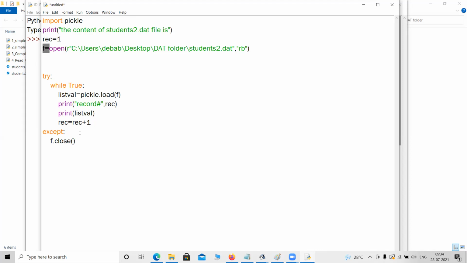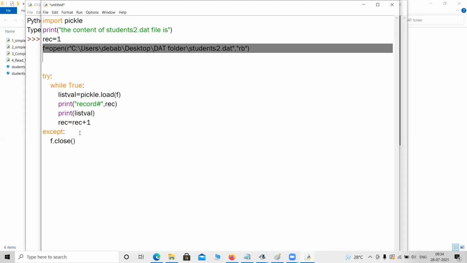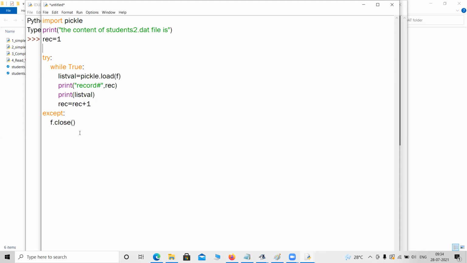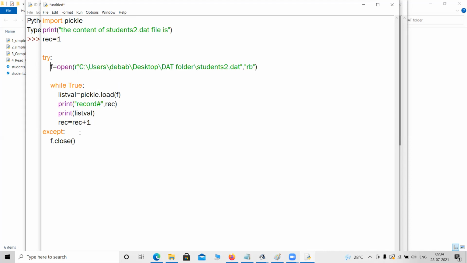Now here, I will open the file inside the try block. That will be the difference. So let me put that inside the try block. Here I will not write the statement like f equals to something. Instead I will just use with open this thing as f. So that is a small change. Everything else, believe me, everything else is same.